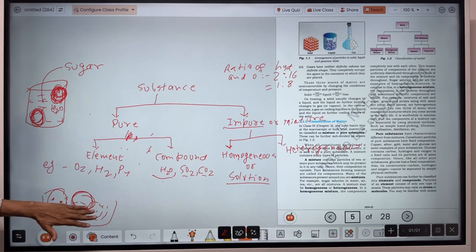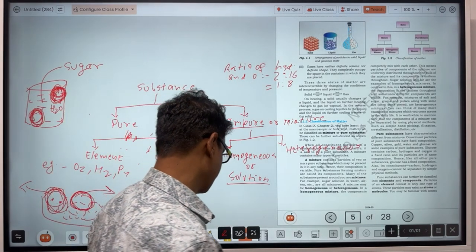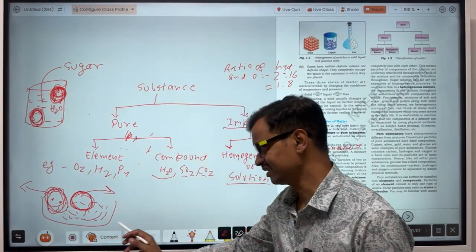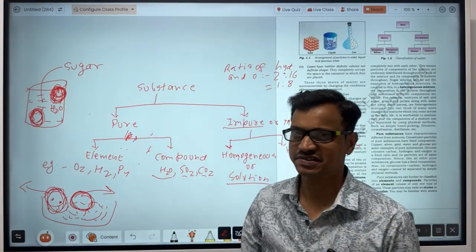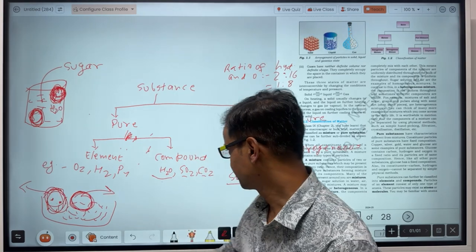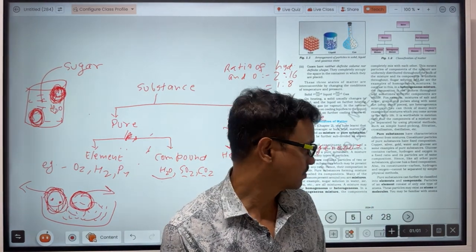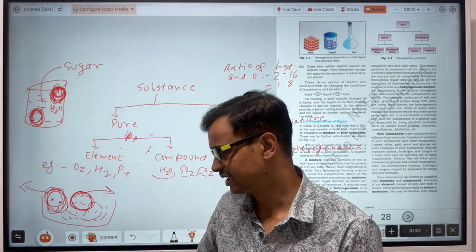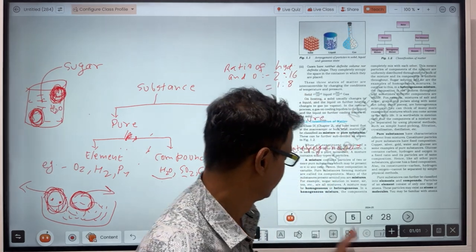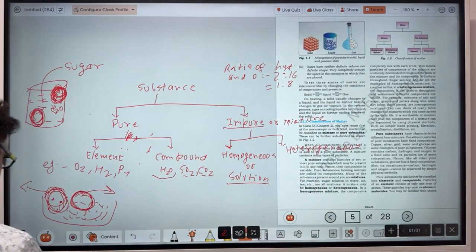When you take this portion, you will realize the taste is not so much. This will be called a mixture, where the composition does not remain the same throughout. So that is a solution, and this is a heterogeneous mixture. That was the classification of substances.